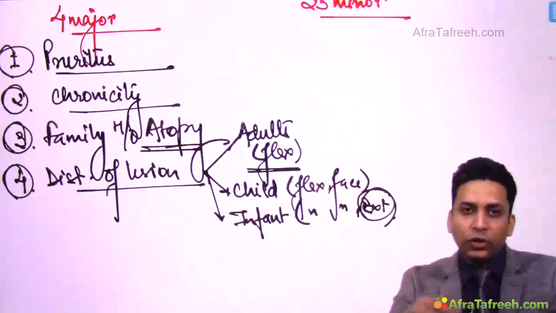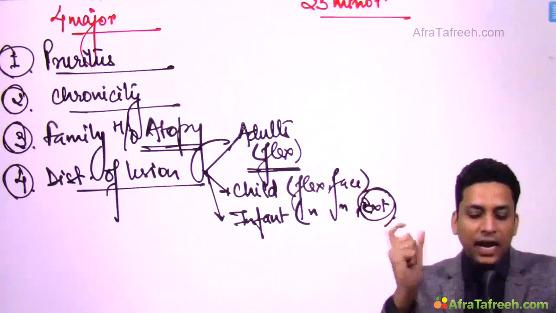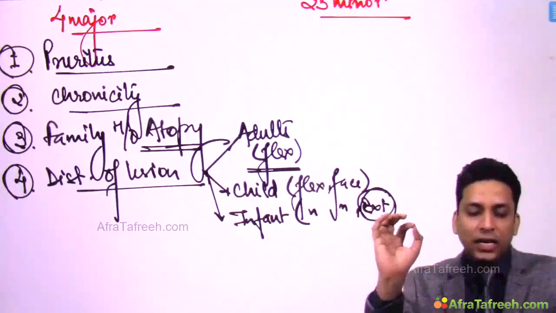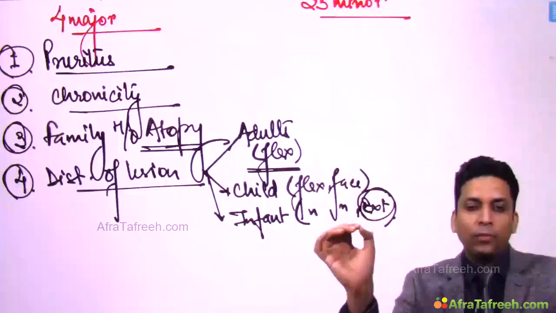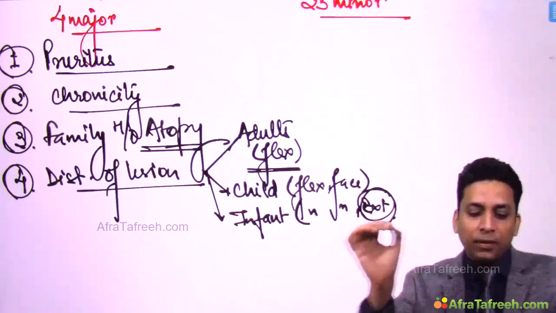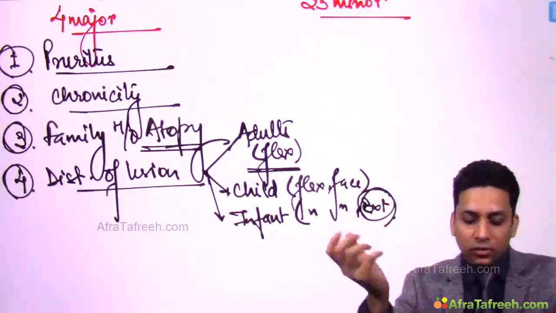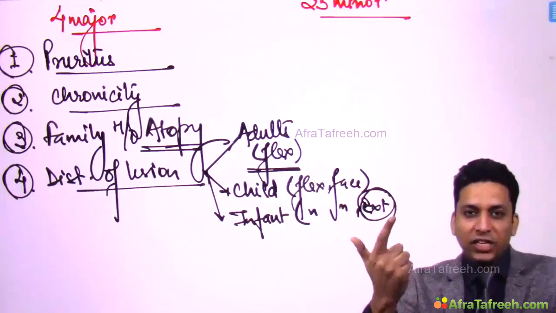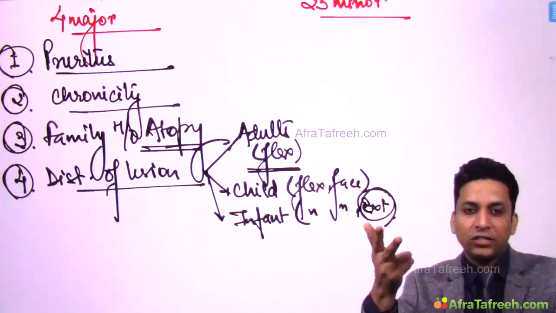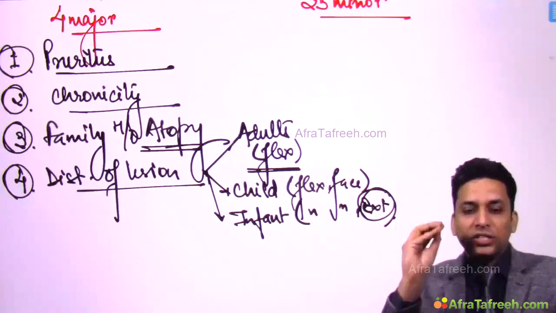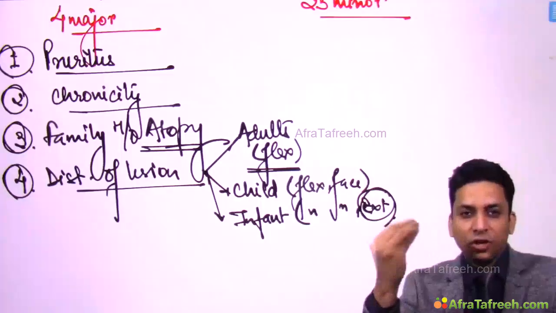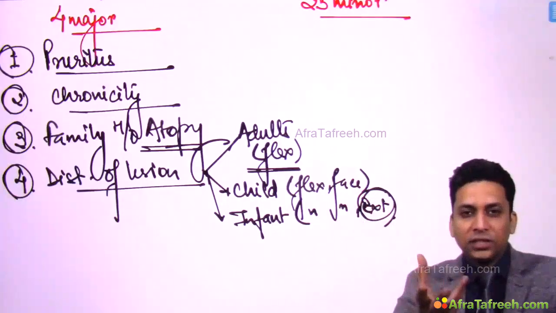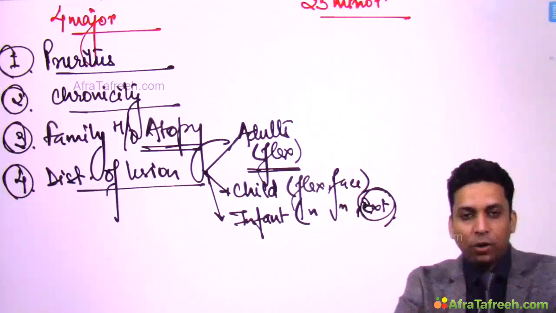So if you find these 4 clues in the question, then you should mark the answer as atopic dermatitis. Like recently this question was asked: patient presents with itchy lichenified lesions over flexors of elbow and knee, mother having history of bronchial asthma, diagnosis? So history of atopy in the mother, that is bronchial asthma; patient is having very itchy lesions present over flexural areas like flexors of elbow and knees; and lichenification is a feature of chronic eczema, so this is persisting for a very long period, so this is chronicity. All these features are present, so you can mark the answer as atopic dermatitis.